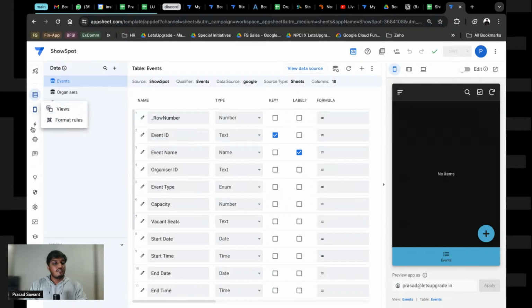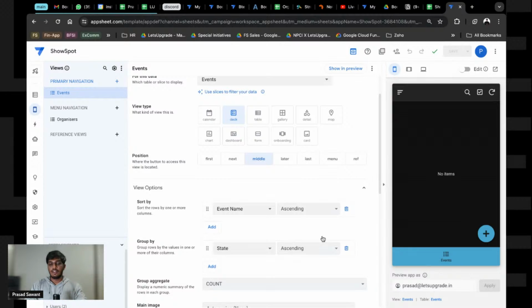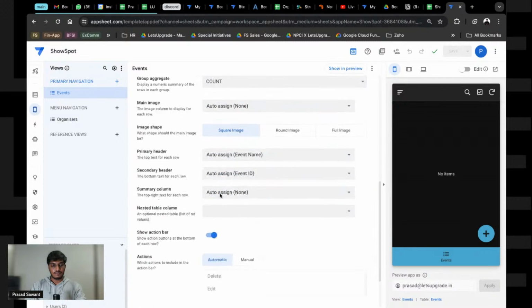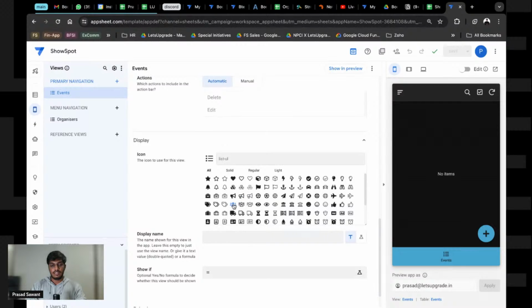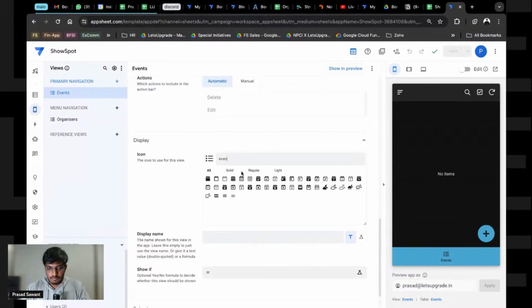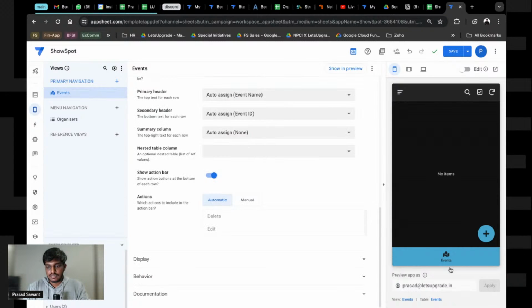Now quickly coming to the views part. Views is basically how your app looks. So events, since we are dealing with the events part first, I'll hate it if it looks like this, but I'll tell you how it works, right? First of all, let's change the look. Events is going to be, let's have this as an event.